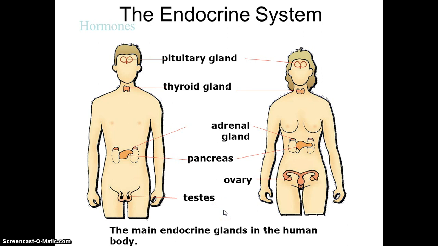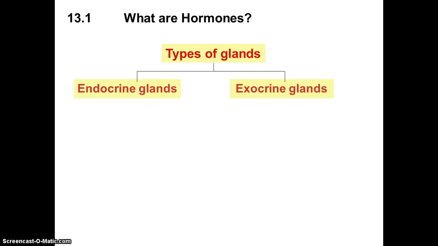We mentioned a lot about the endocrine system. So what is the difference between endocrine glands and glands with ducts? There are 2 types of glands: first, the endocrine glands, and secondly, the exocrine glands.